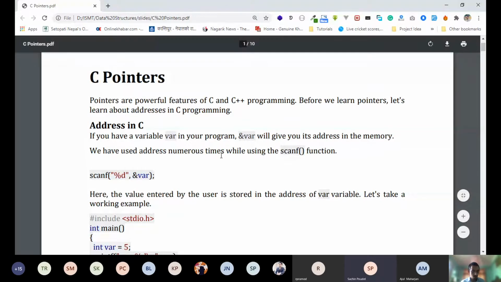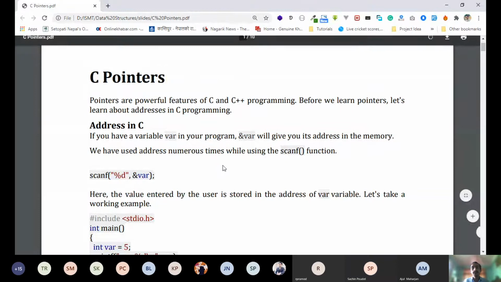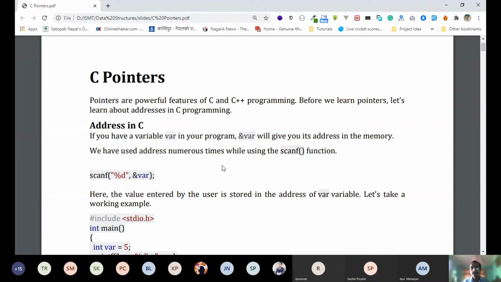So from today, we will be learning something about the pointers in C and C++. What are the pointers and how they are used? And after that, we will go to the data structure again, because to do the data structure practical, you need to be aware of the pointers very well. So what are the pointers, how the pointers are being used, and everything about the pointers you must know. So that today we are learning something about the pointers,